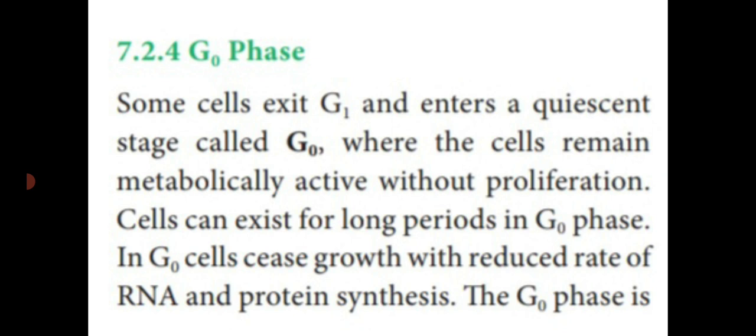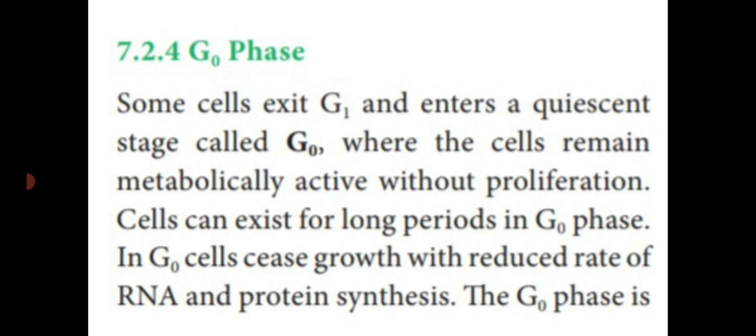So in this type of cell, in G0 stage, cells can exist for a long period. In this G0 phase, cell growth is arrested, that is stopped, and the rate of RNA and production of proteins is reduced. Because G1 stage only is responsible for protein synthesis, isn't it?